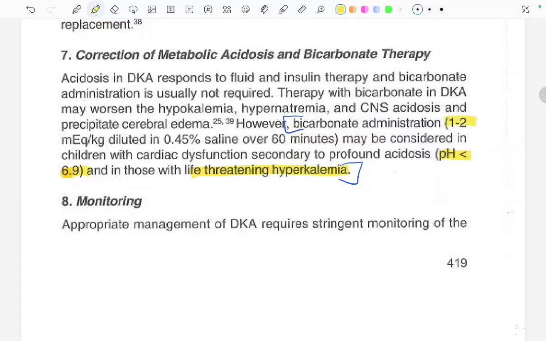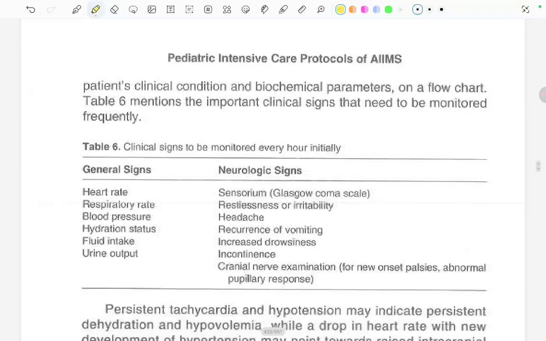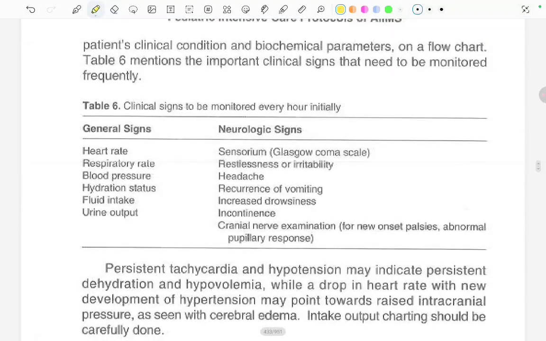Now coming to the monitoring. Appropriate management of DKA requires stringent monitoring of the patient's clinical condition and biochemical parameters on a flow chart. Table 6 mentions the important clinical signs that need to be monitored frequently. Clinical signs need to be monitored every hour initially. General signs include heart rate, respiratory rate, blood pressure, hydration status, fluid intake, and the urine output. And the neurological signs include the sensorium using the GCS, restlessness or irritability, headache, recurrence of vomiting, increased drowsiness, incontinence, and the cranial nerve examination for new onset palsies or any abnormal pupillary response.